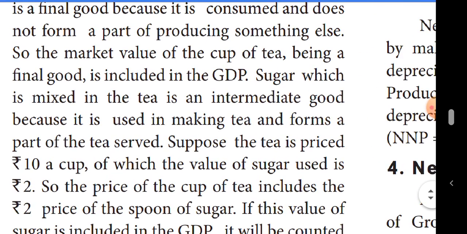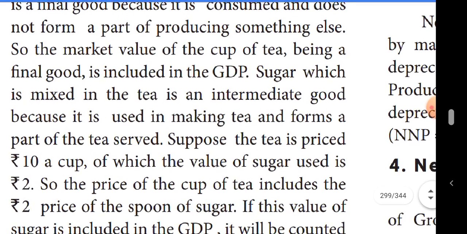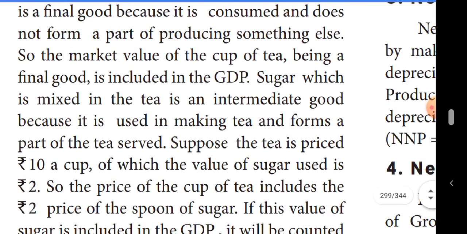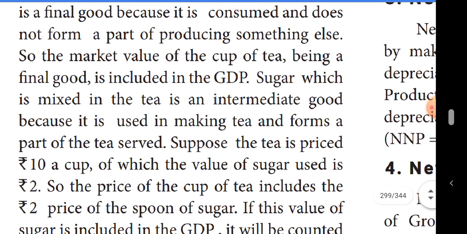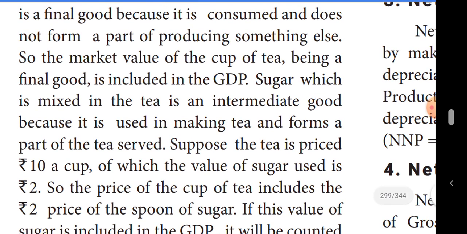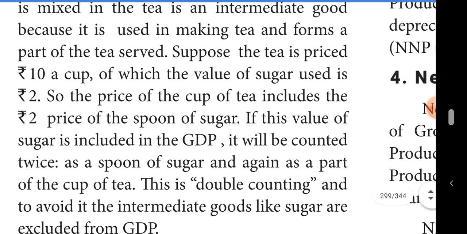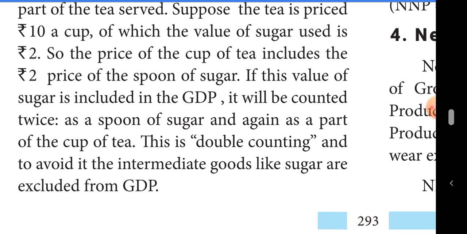Okay, so that particular final goods value alone they are including in the GDP. Likewise, they are measuring the GDP. Suppose the intermediate things are also calculated in the GDP, that means double counting. That is very difficult to add. So double counting won't be done when measuring the GDP. The final goods value alone they are including in the GDP. So likewise the GDP is measured.